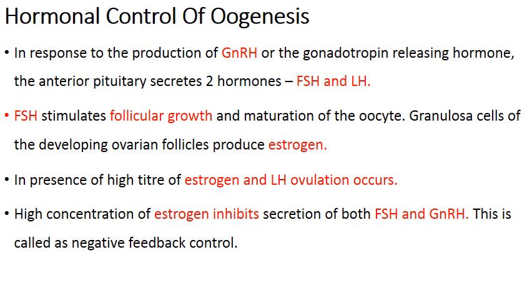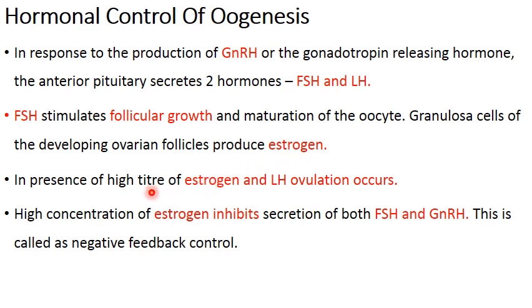Now coming to the hormonal control of oogenesis. Again, it has parallel to what we have seen in spermatogenesis. You have first the gonadotropin releasing hormone from the hypothalamus stimulating the anterior pituitary to secrete two hormones, that is FSH and LH. FSH stimulates follicular growth and maturation of the oocyte, and the granulosa cells surrounding the oocyte will produce the first female hormone, that is estrogen.